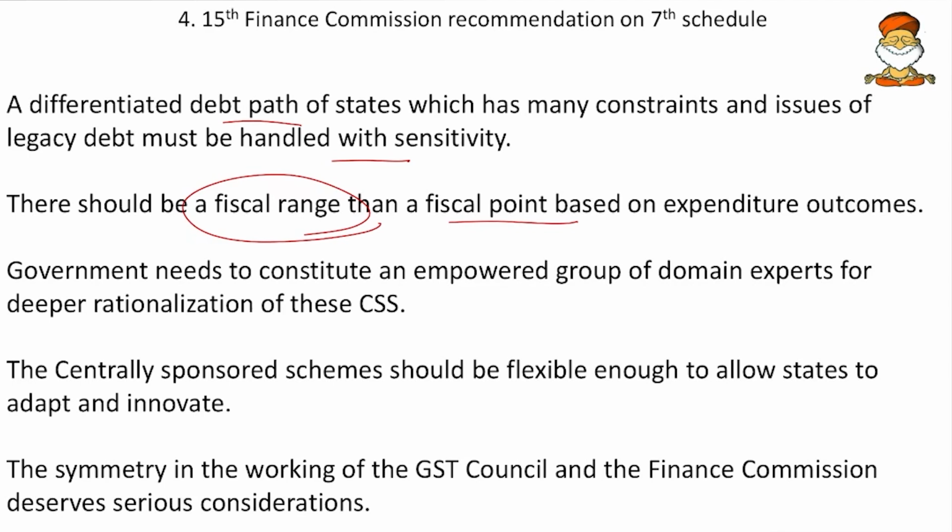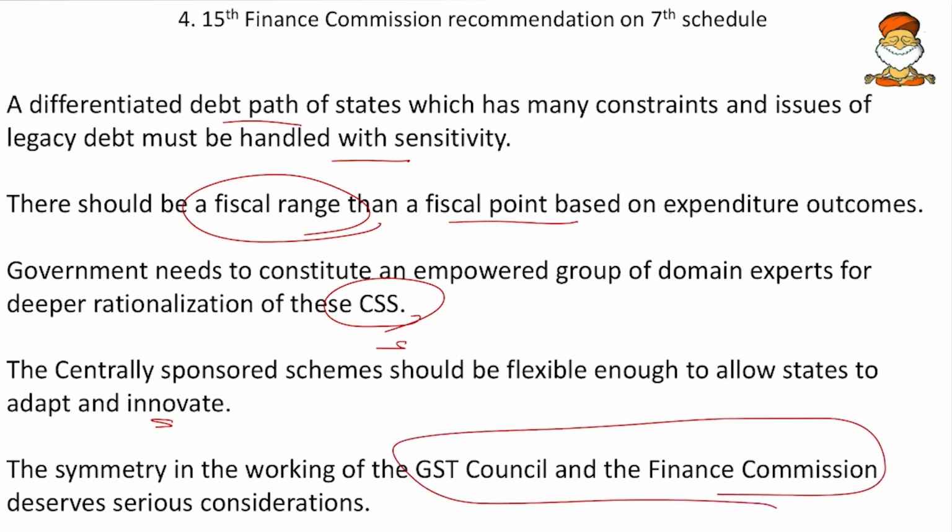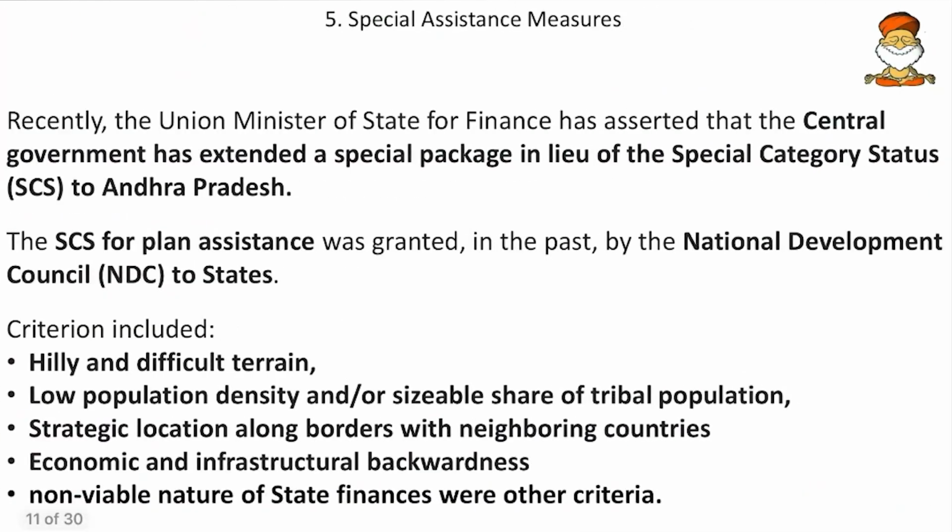Then the government needs to constitute an empowered group of domain experts for deeper rationalization of the central sector schemes. So this was also recommended. Then the centrally sponsored schemes should be flexible enough to allow states to adapt and innovate. And then the symmetry in the working of the GST Council and the Finance Commission deserves serious consideration. This is because the Finance Commission allocates the money that is earned, but the GST Council decides the source of earning. So only if the earning is more, the allocation will be better. That is why synchronization between the GST Council and the Finance Commission was thought out. So these are some of the recommendations.